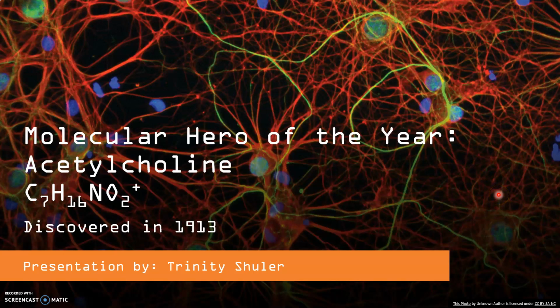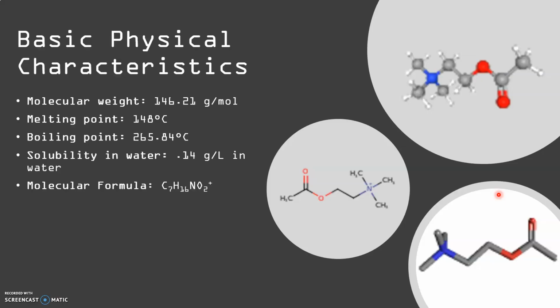Hero of the year is acetylcholine, discovered in 1913. Some basic physical characteristics: it has a molecular weight of 146.21 grams per mole, a melting point of 148 degrees Celsius, a boiling point of 265.84 degrees Celsius. Solubility in water is about 0.14 grams per liter, and its molecular formula is C7H16NO2+. And we have two 3D renderings of it and one bond line diagram.